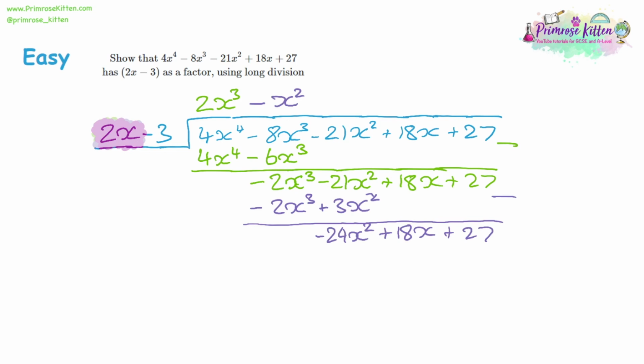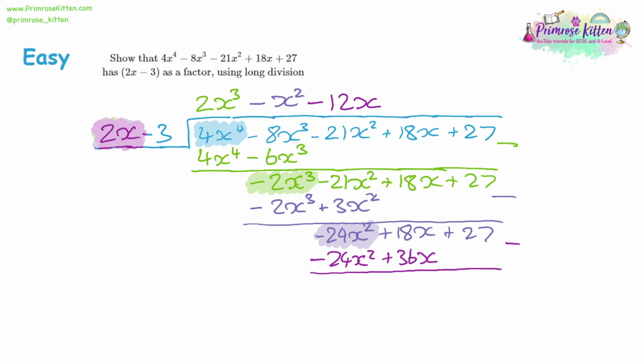We've done the first term, we've done the second term, so now we're doing the third term. Negative 24x squared divided by 2x. 24 divided by 2 is going to give us 12, so that'll be negative 12, and x squared divided by x will be x. So multiply that by 2x, we get negative 24x squared. Then negative 12 times negative 3 will give us a positive 36x. So let's do the takeaway. First term cancelled out, we'll look at the second term. 18 take away 36 will give us negative 18x, and we're taking nothing away from the 27.